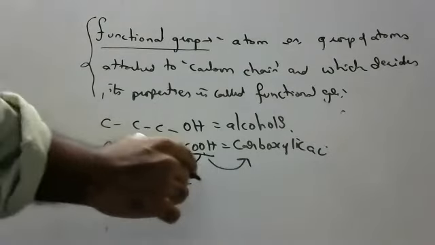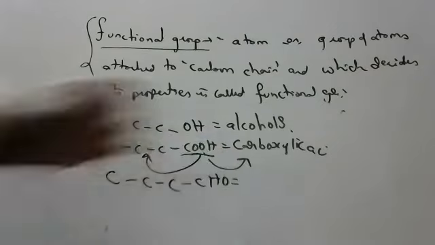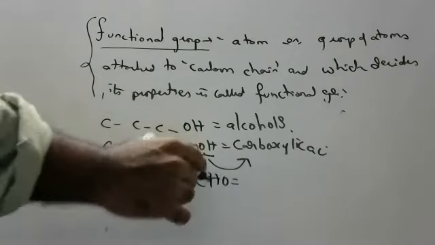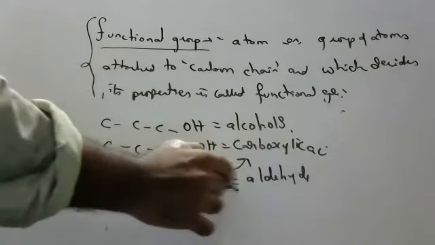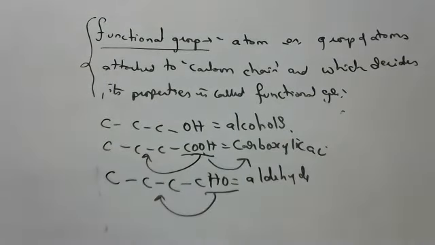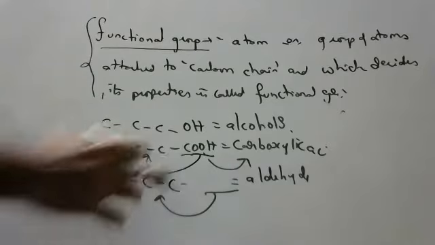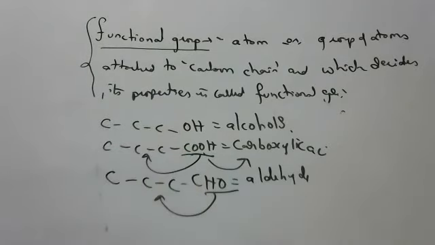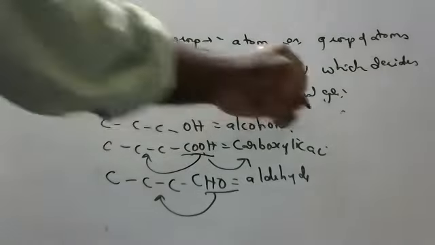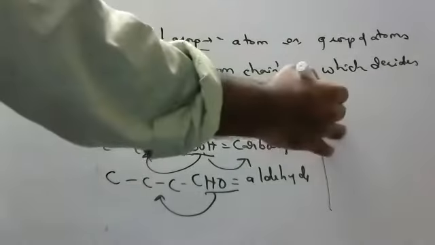If CHO is there, then that functional group, CHO, is called aldehyde. Means now CHO will take up the function of this chain. If CHO is not there, the chain will have its own function. That's why they are called functional groups, because the function of this chain will depend upon this.